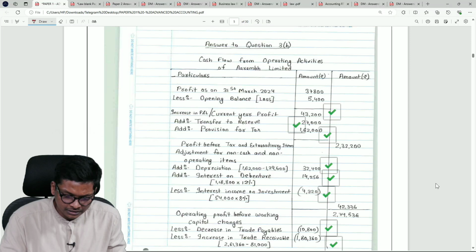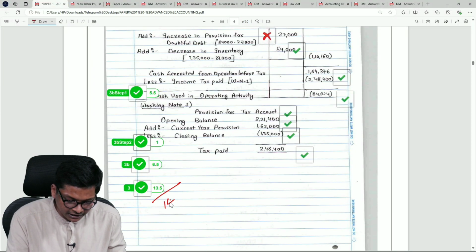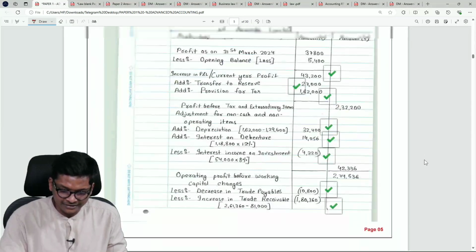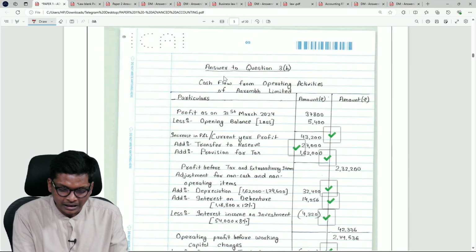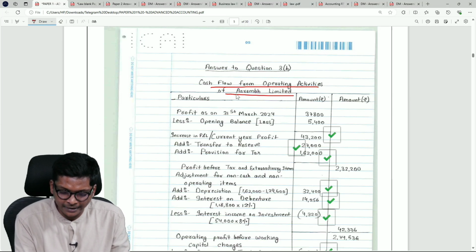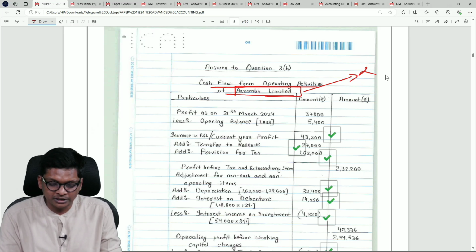This is question 3B, cash flow statement. The student got 13.5 out of 14 marks. Sir, half mark, leave it. Okay, look at the presentation. So neatly done. Answer to question 3B: cash flow from operating activities of RM Limited. Many people forget to write the company name which is in the question.